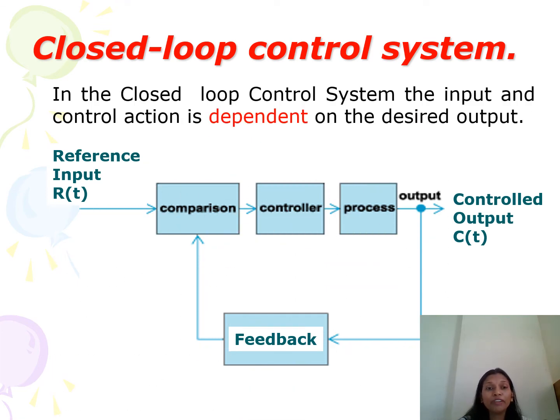So we'll see the definition of a closed loop control system. The input and control action is dependent on the desired output.